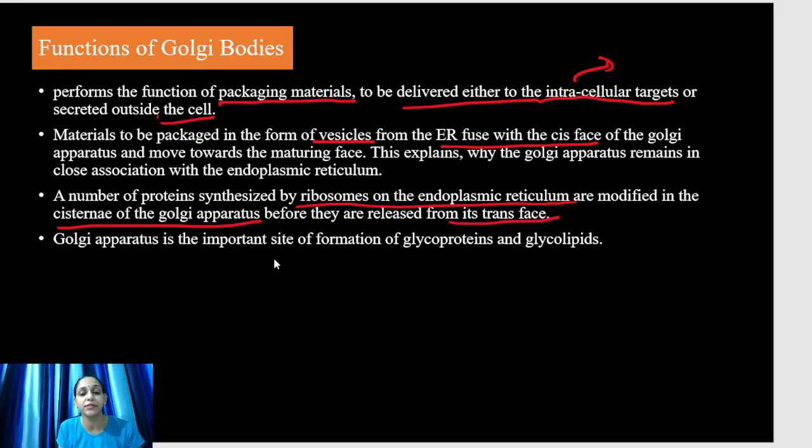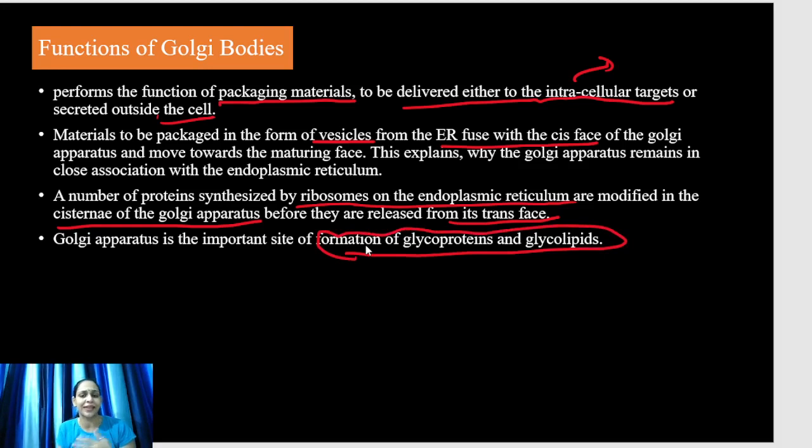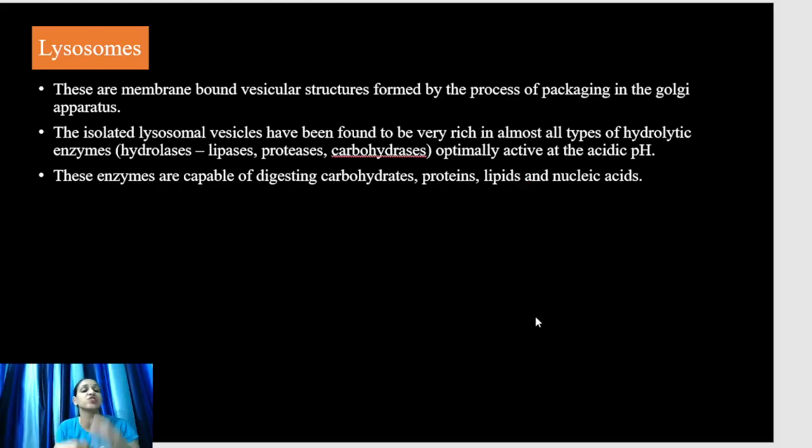Golgi apparatus is an important site for the formation of glycoproteins and glycolipids. Some proteins are tagged with carbohydrates, some lipids are tagged with carbohydrates. So proteins with carbohydrates are known as glycoproteins, lipids with carbohydrates are known as glycolipids. These modifications occur in the Golgi apparatus.